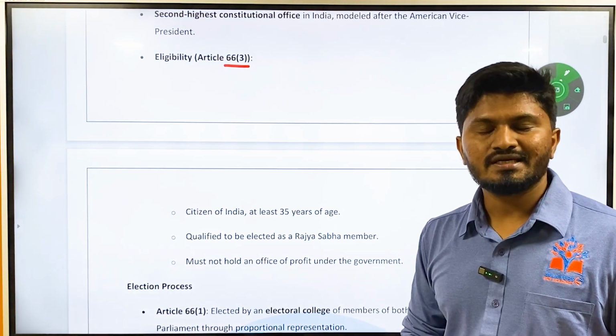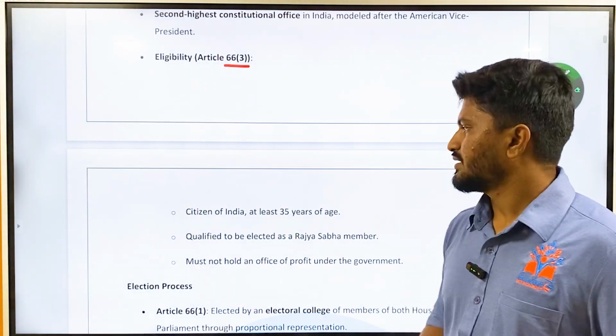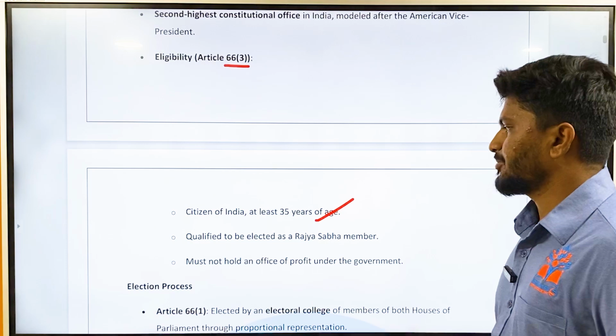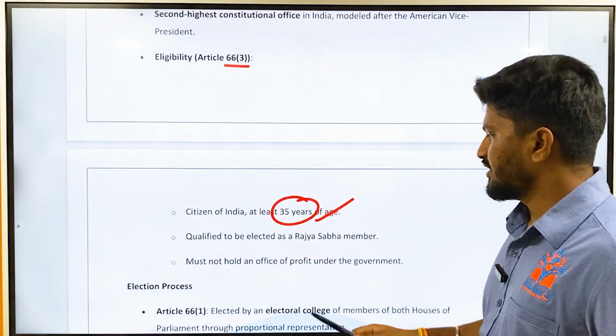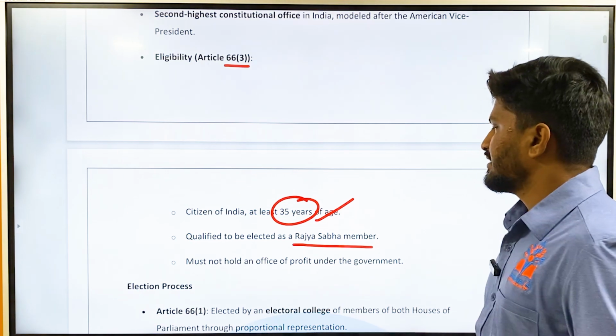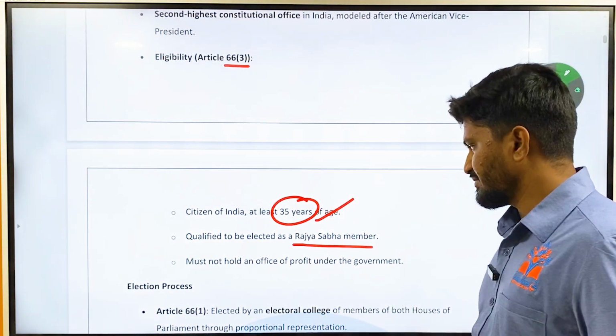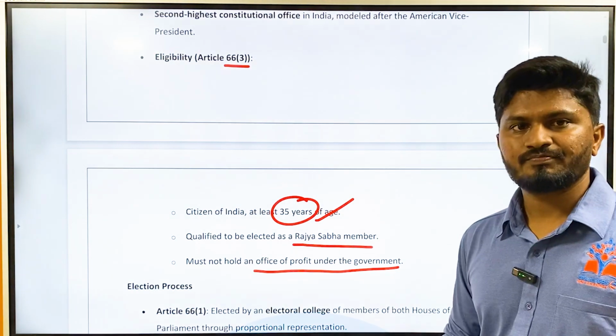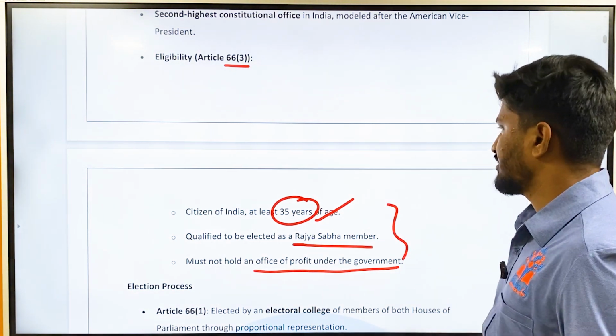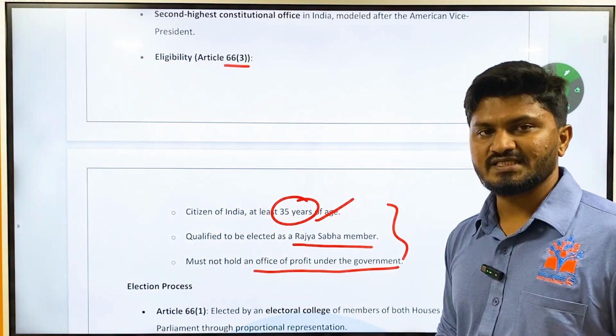According to this, in order to be elected as vice president, you have to be a citizen of India, you have to be 35 years of age, qualified to be elected as a Rajya Sabha member, and must not hold any office of profit under the government. All these provisions should be met before you are eligible for vice presidential election.